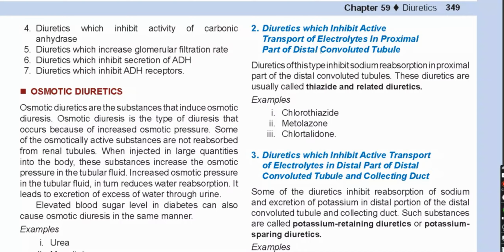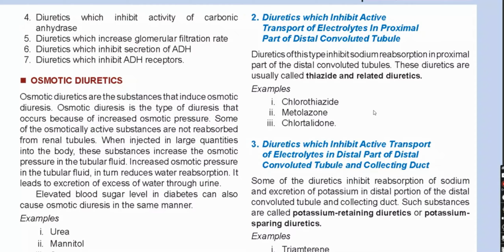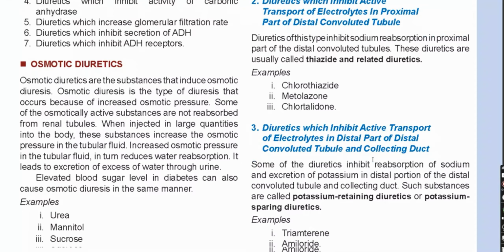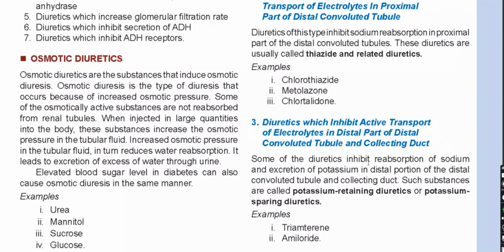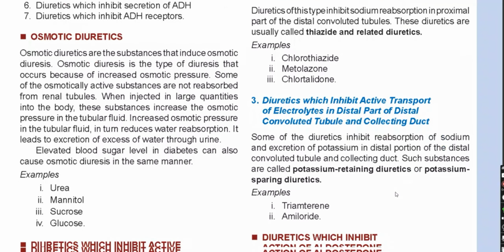Number three, diuretics which inhibit the active transport of electrolytes in the distal part of the distal convoluted tubule. Some diuretics inhibit the reabsorption of sodium and excretion of potassium ion in the distal portion of the distal convoluted tubule, and also the collecting duct or collecting tubule. Such substances are potassium retaining diuretics or potassium sparing diuretics. They are triamterene and also amiloride. These are examples of this type of diuretic, which act in the distal part of the distal convoluted tubule.